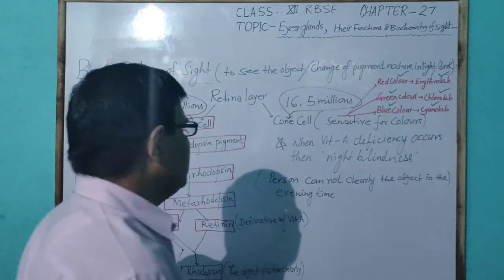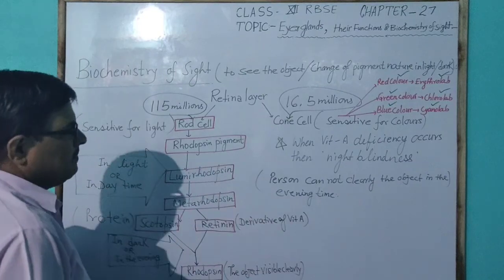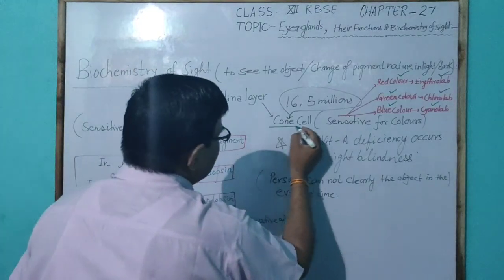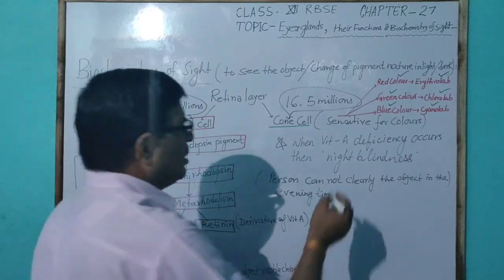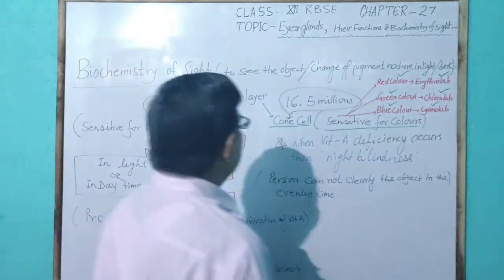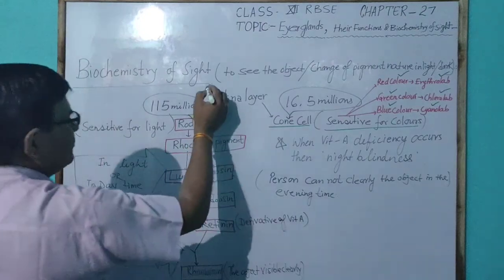Cone cells are sensitive to color in the retina layer.